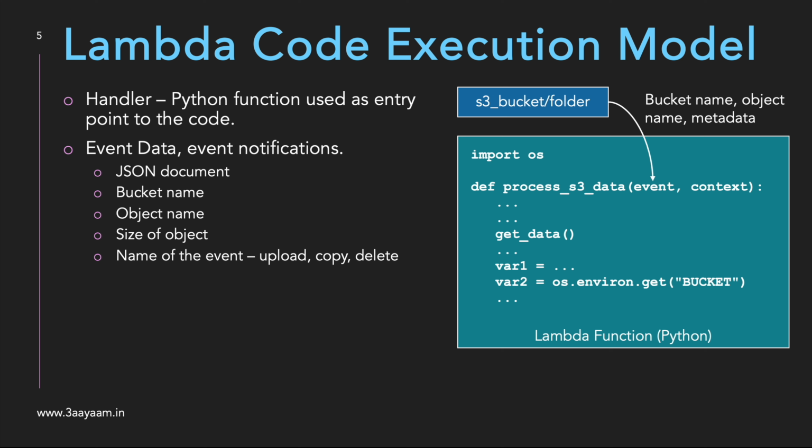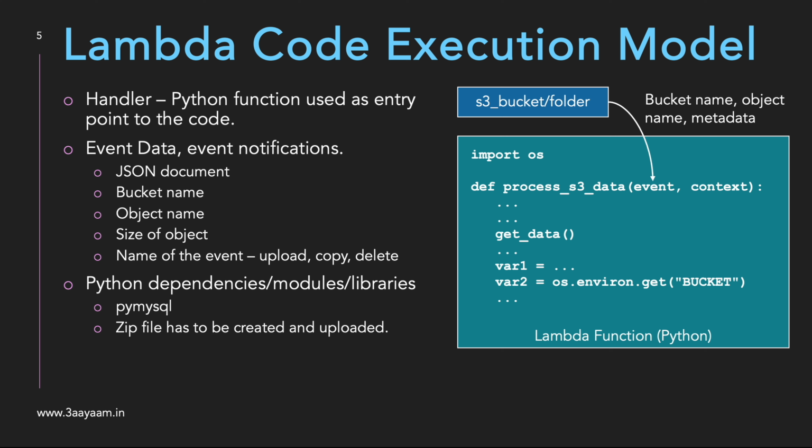So I've shown you this OS module, which we get out of the box from Python. What if we need other Python dependencies, modules or libraries? For example, let's say we are connecting to a MySQL database using this Lambda function, so we need the PyMySQL module. In that case, what do you do? We have to create a zip file and upload it in an S3 folder.